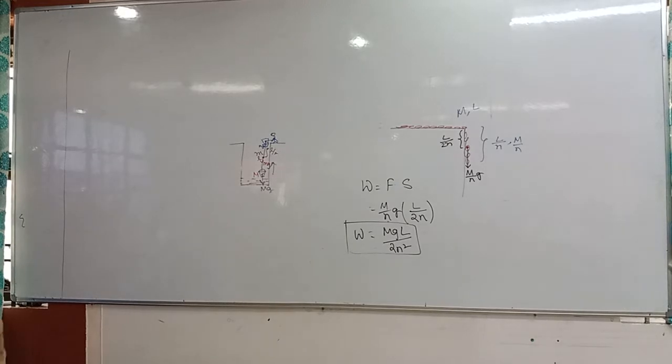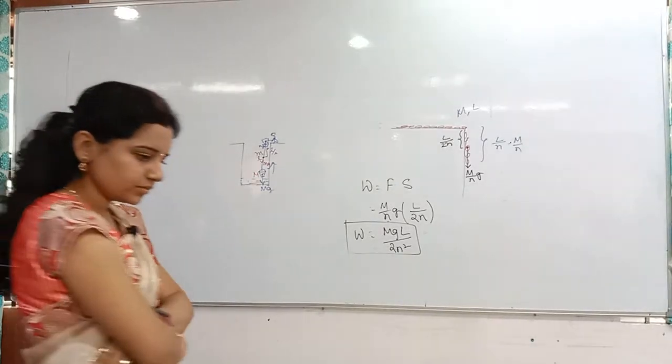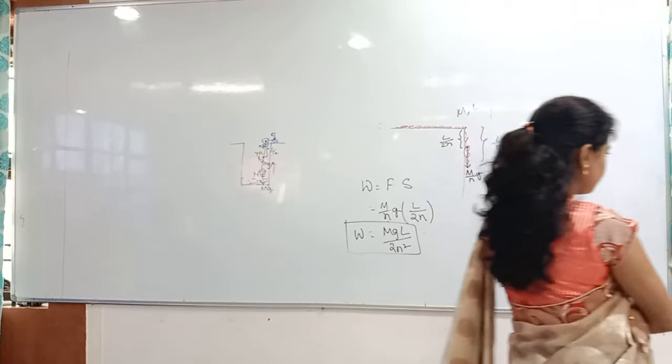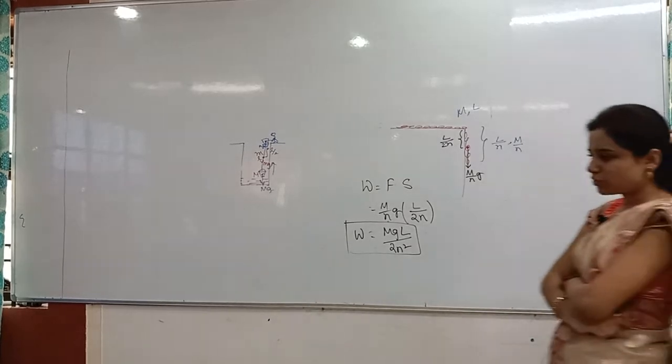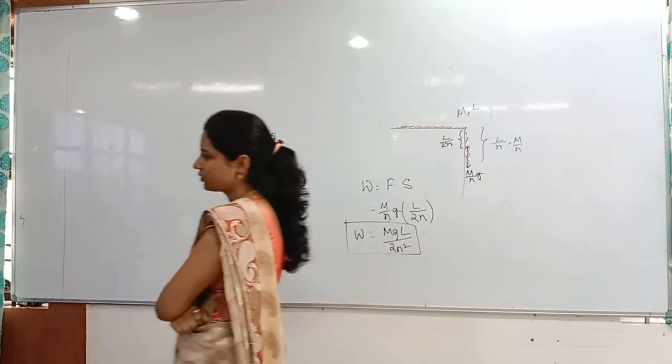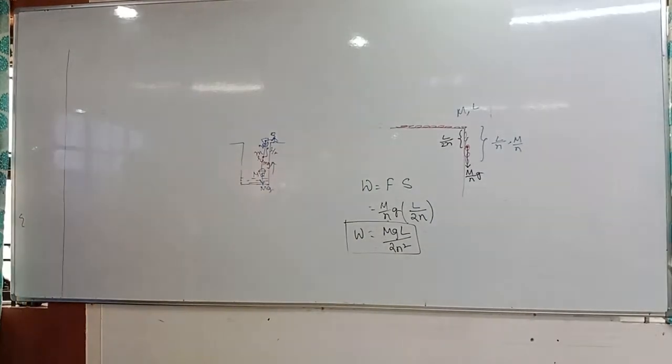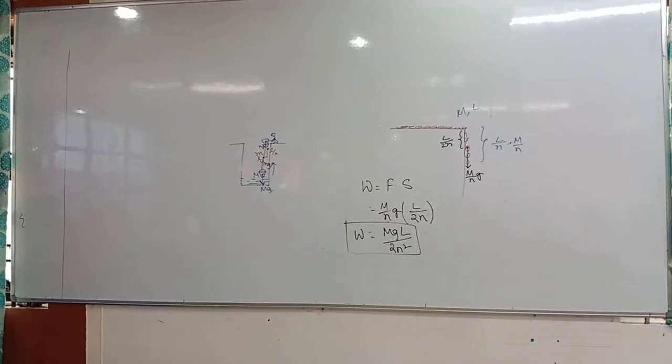As a note point, as the work done is force dot displacement, the displacement should always be the displacement made by the center of gravity.